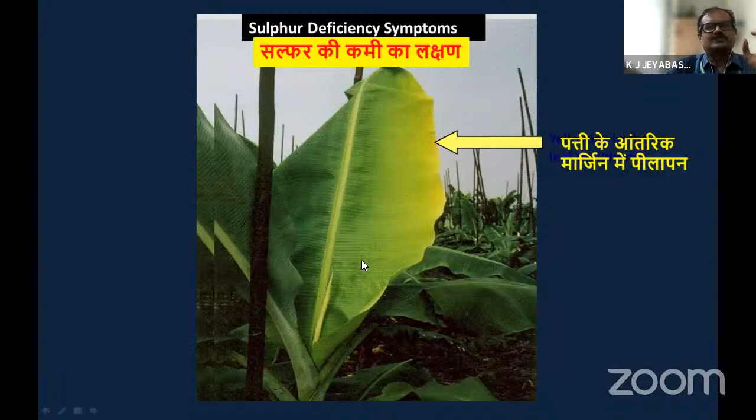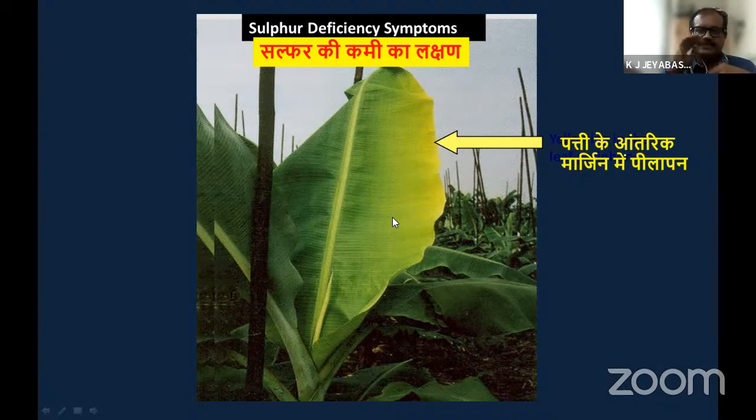So where does this type of symptom occur? For example, in case of potassium, it occurs in the lowermost leaf. But in case of calcium, the deficiency symptom and leaf damage occur in the topmost leaf. In case of sulfur also, the topmost leaf. In case of magnesium, the middle-range leaf. So according to the position where the symptoms occur in the leaf system, that may influence the yield. Whenever a symptom is occurring in the topmost leaf, one should be very careful.